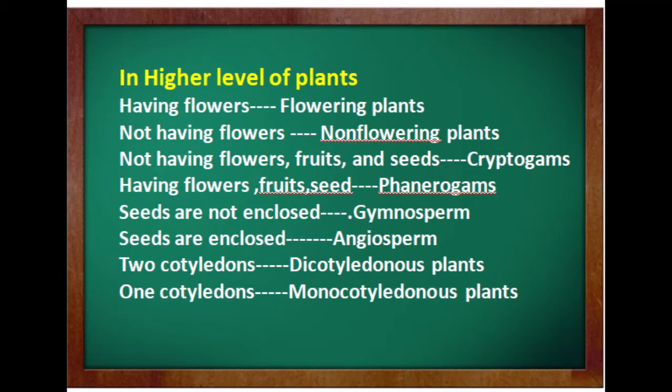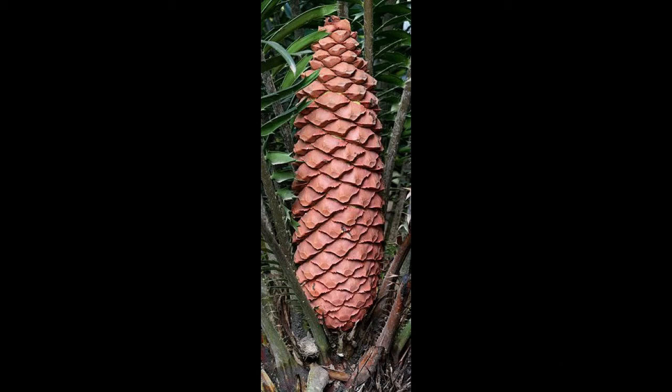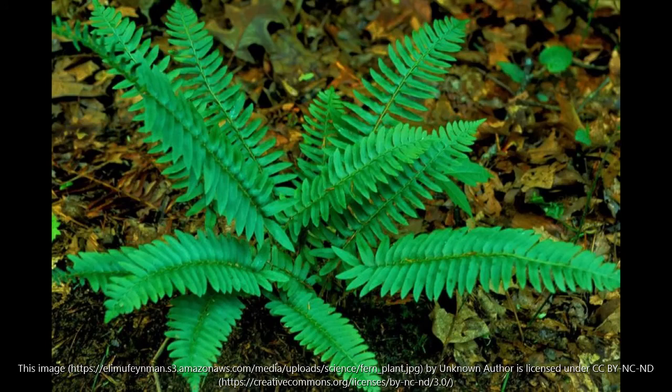Seeds not enclosed in a fruit, that is known as gymnosperm. And seeds enclosed, known as angiosperm. Two cotyledons present in the seed, those plants are known as dicotyledonous plants. And one cotyledon means they are known as monocotyledon plants. So these are the classifications of higher levels of plants.